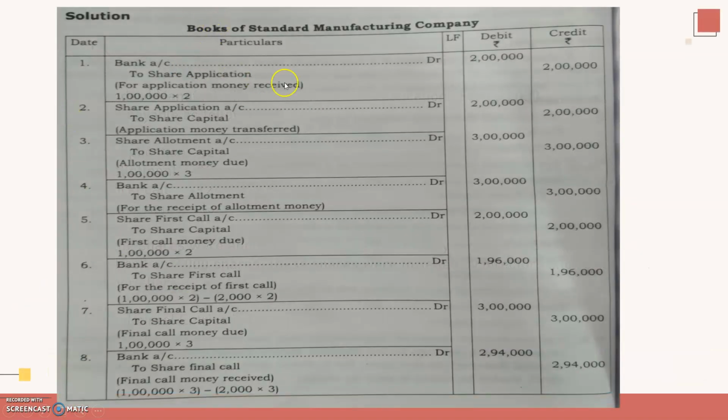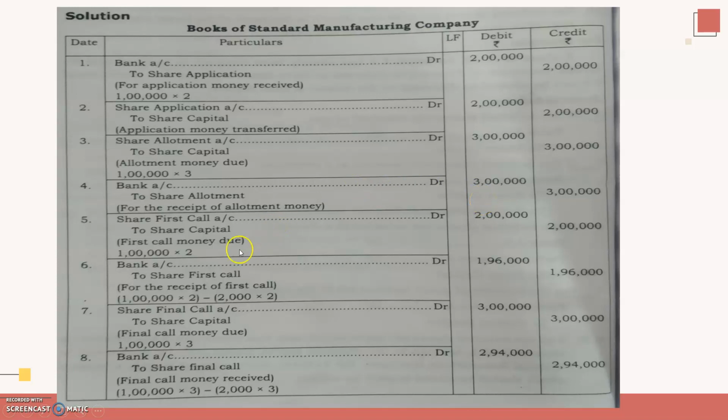That is, bank account debtor to share application. That is 1 lakh shares you issued into 2, 2 lakhs. Share application account debtor to share capital. The same amount is transferred to share capital account. Now allotment money is made due. That is 3 rupees on 1 lakh shares, 3 lakhs. Now you got the entire amount. Allotment money, you don't have any default. The entire money is received. So bank account debtor to share allotment, the whole amount.